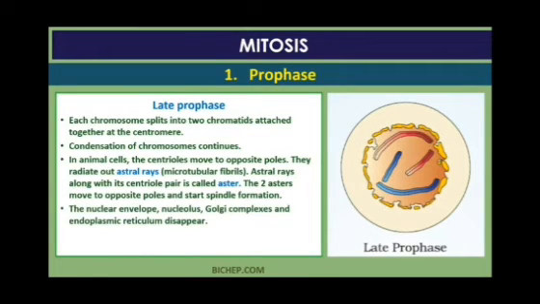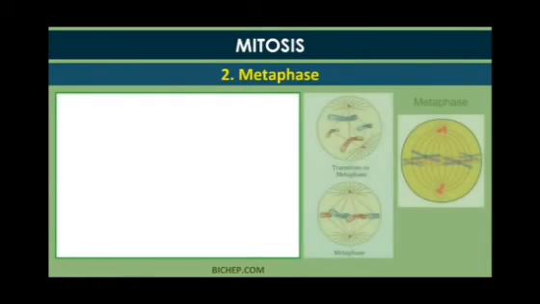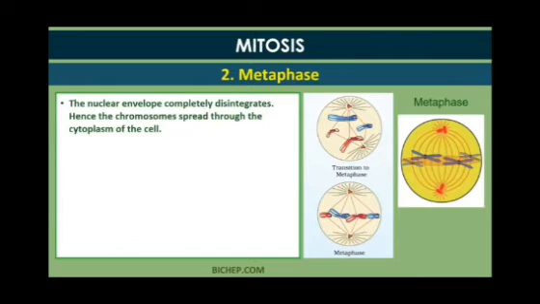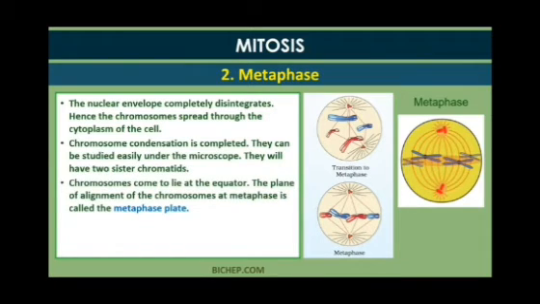They are made up of microtubular fibrils, on which ultimately the chromosomes will be attached. Other cell parts, such as mitochondria, Golgi apparatus and endoplasmic reticulum, also degenerate. The nuclear envelope completely disintegrates and the chromosomes spread and come to the middle plate of the cell. This stage is known as metaphase.